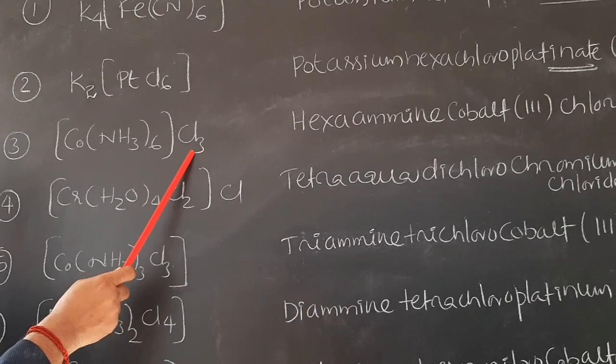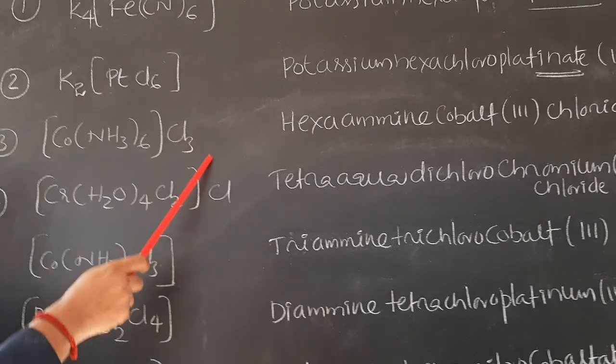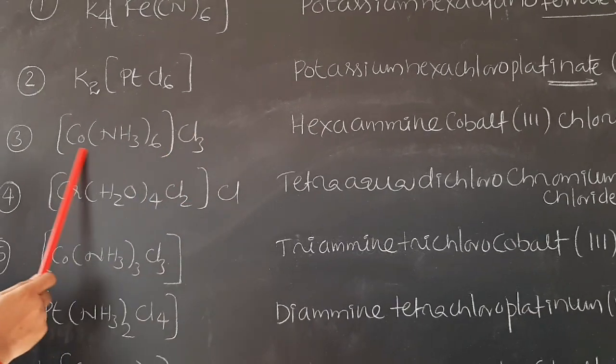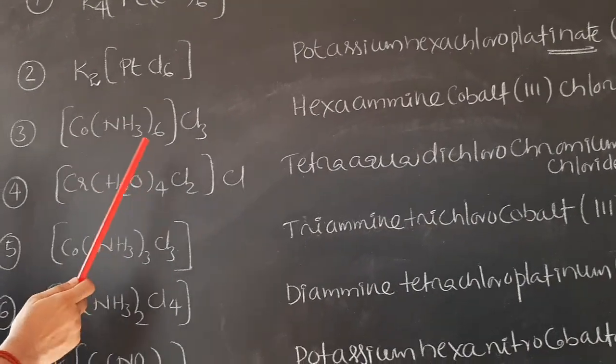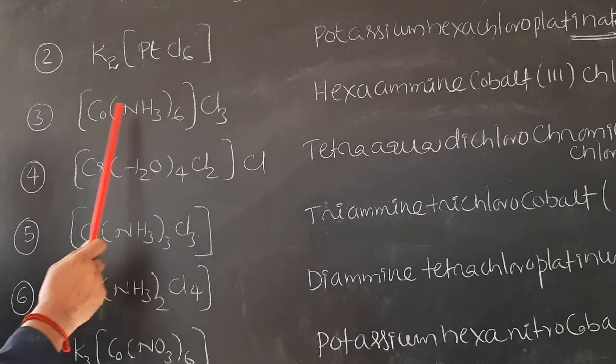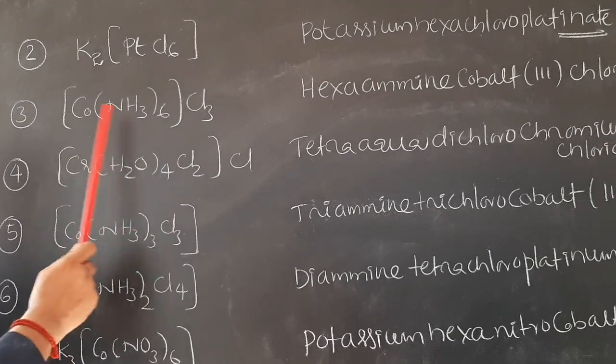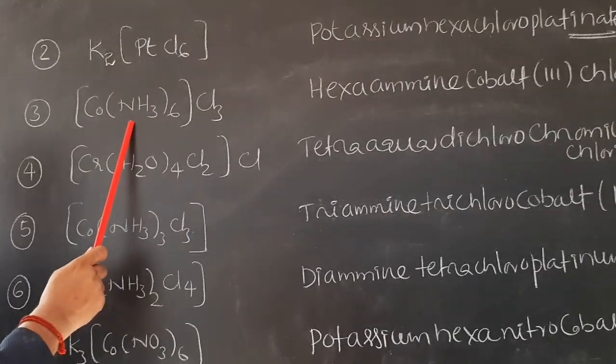This is the third example, [Co(NH3)6]Cl3. Here the negative ion is present outside, therefore this is an example of a cationic complex. Next, in the case of a cationic complex, you have to name the cationic part first. In the cationic part, you have to name the ligands first.